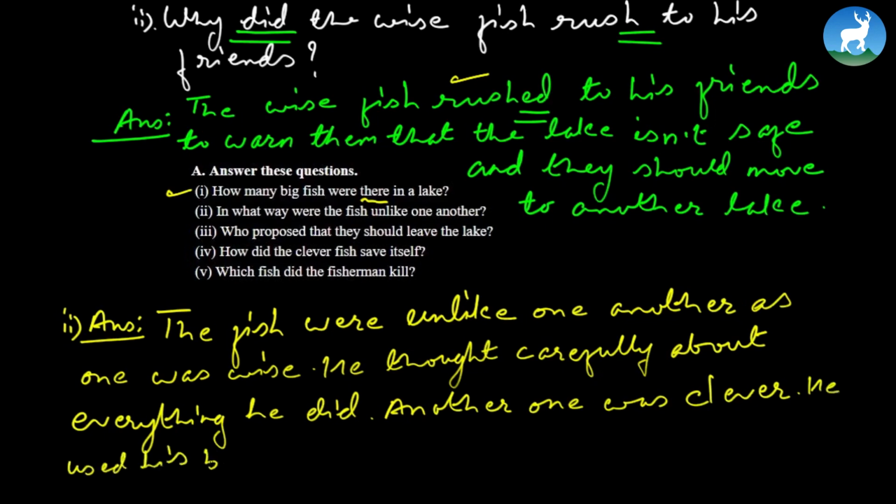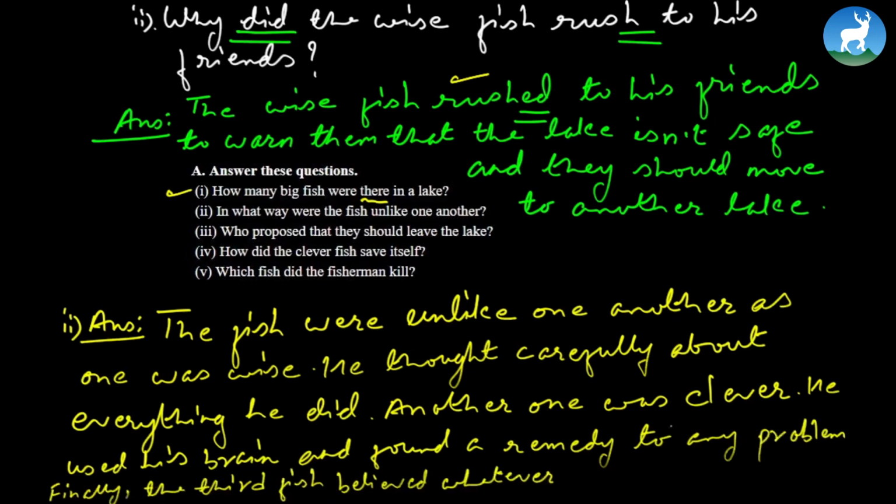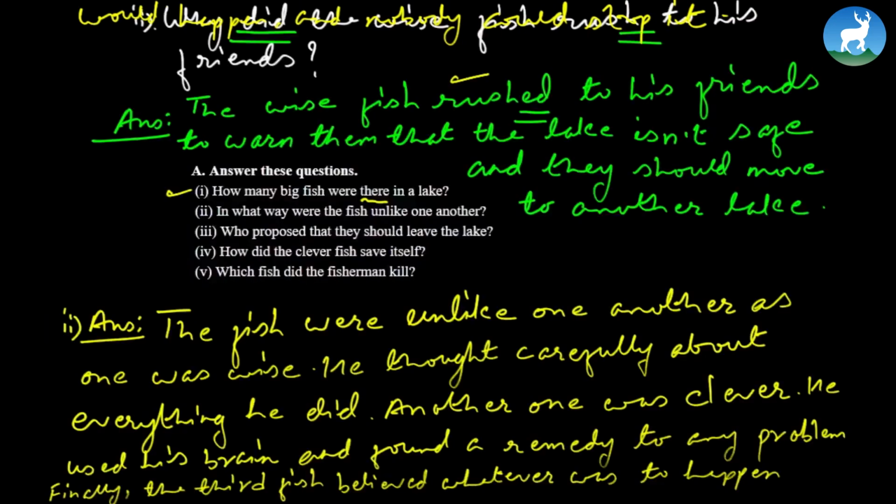He used his brain and found a remedy to any problem. Finally, the third fish believed whatever was to happen would happen, and nobody could stop it. See, it's kind of lazy. I mean, you cannot rely on fate and leave everything. So the third fish was like that. So in this manner, all these 3 fish were different.